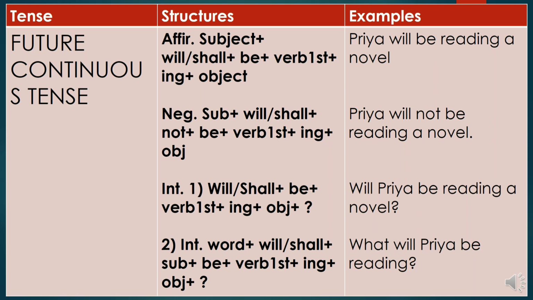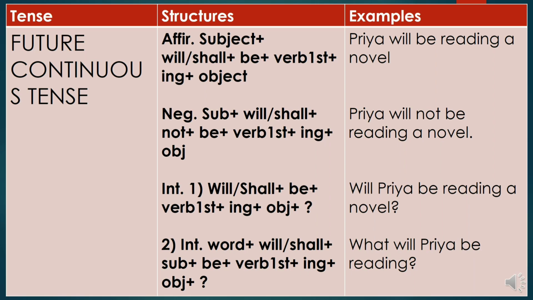So see how we do it. We again use the first form of the verb in all the sentences. You can note it down. So first, see the affirmative sentence. Subject plus will/shall plus be. Here the difference is we use be. In the future continuous tense, we use be after will or shall. So subject plus will/shall plus be plus the first form of the verb plus ing, because it is in continuation, it is in continuous tense form, so we use ing with the verb's first form.